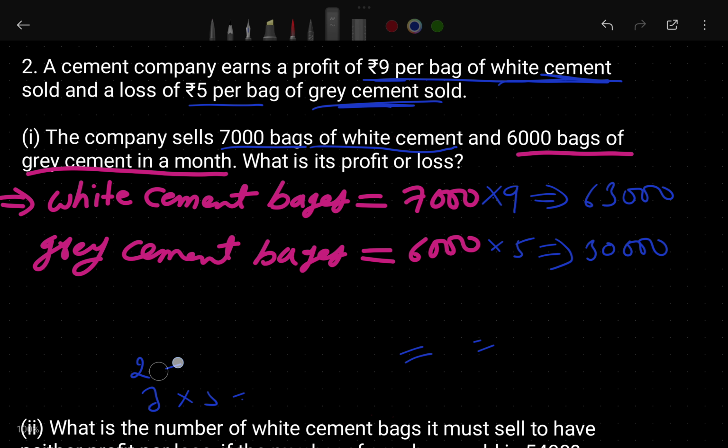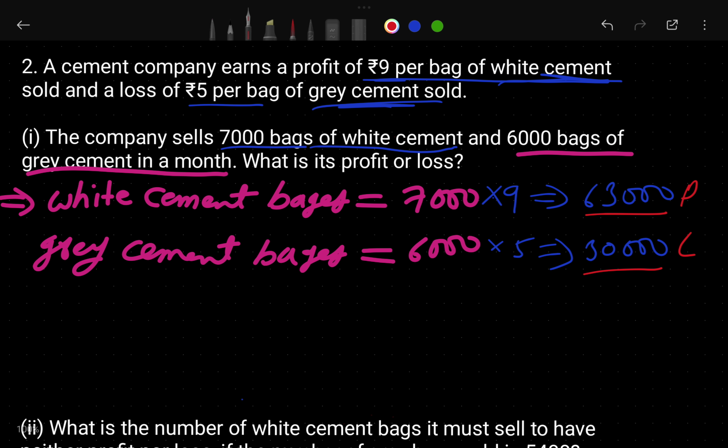Okay, I will erase this one. So here we can see this is a profit. P means profit. Okay, I will write with another pen. Here this is a profit and this is a loss. So what is its profit or loss? We cannot generally say what is profit. His profit is 63,000, its loss is 30,000.